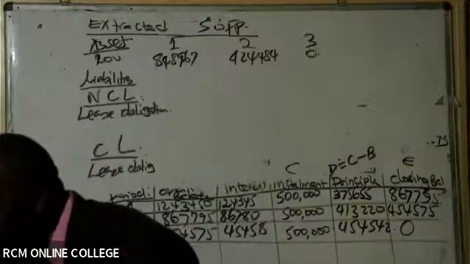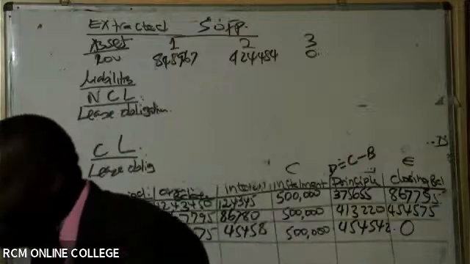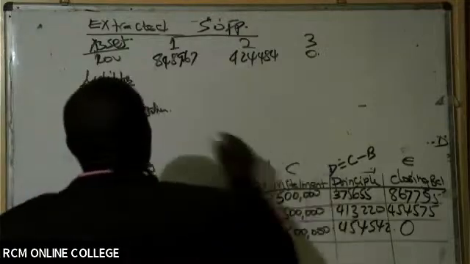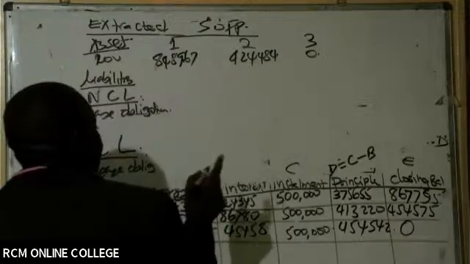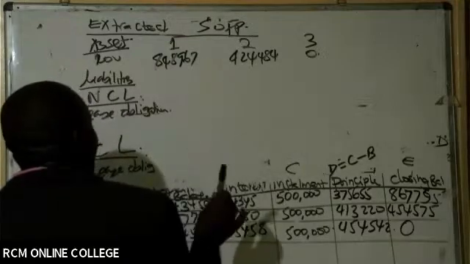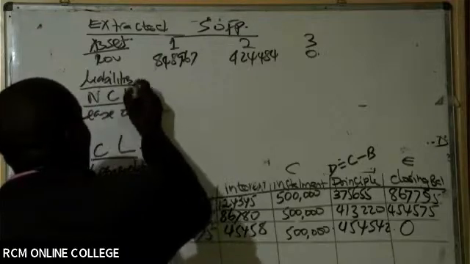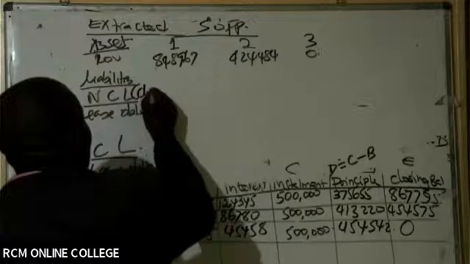Thank you so much, Igamba. So in this case, from the lease table, Igamba is telling us something very, very important. From this amortization schedule, to get the non-current liability, you shall always use the closing balance.